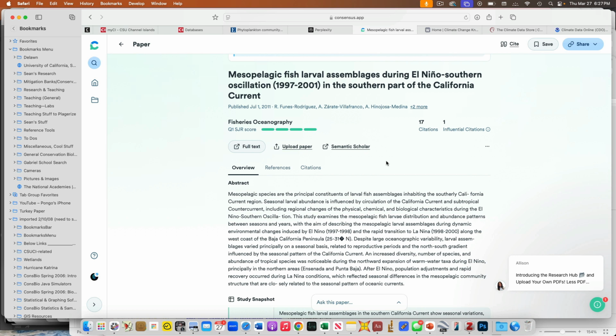Okay, so physical, chemical, biological characters. Ooh, that sounds good, because that's maybe going to help us relate the species distribution to the physical goings on. Okay, this study examines these fish larval distribution and abundance patterns. Oh, that sounds perfect. These guys have data on how this type of organism was in one year, how they were in another year, and another year. So that sounds great. This seems like a paper I want to look at more. Again, I can either drill into this or I can just save this and go back and look into this more, right?